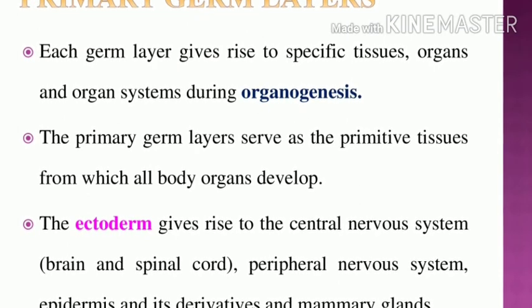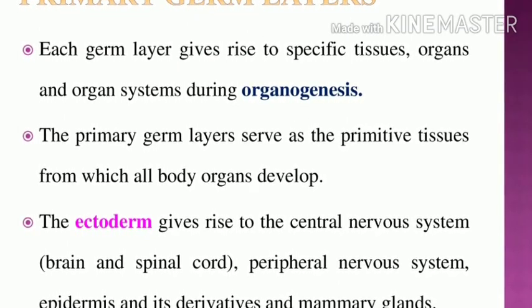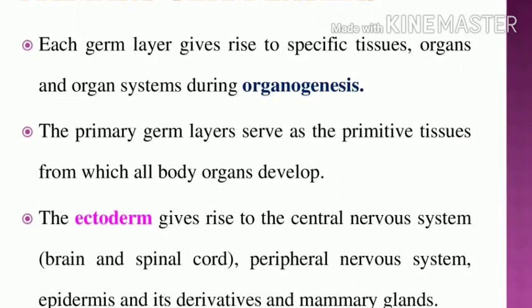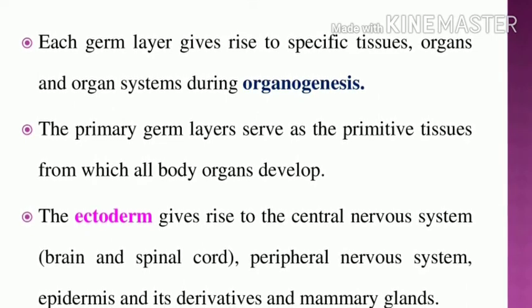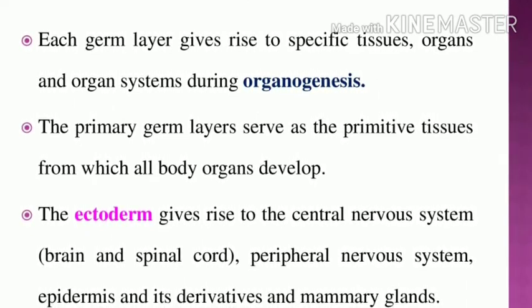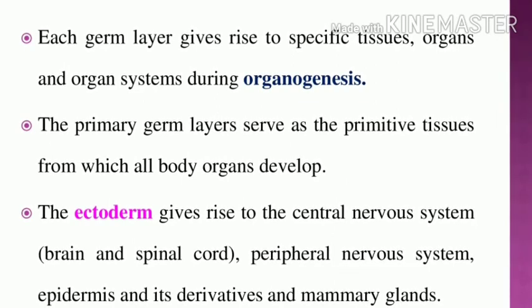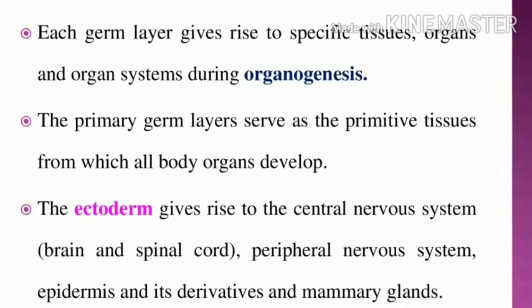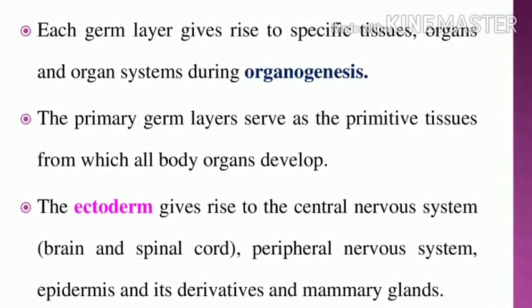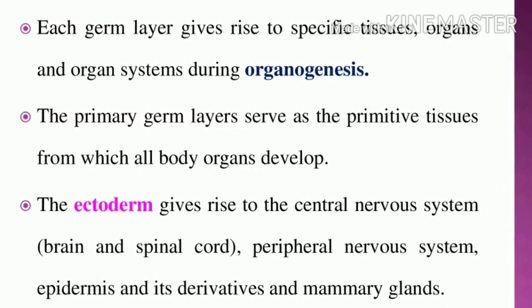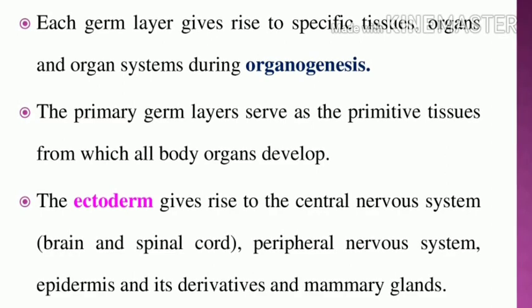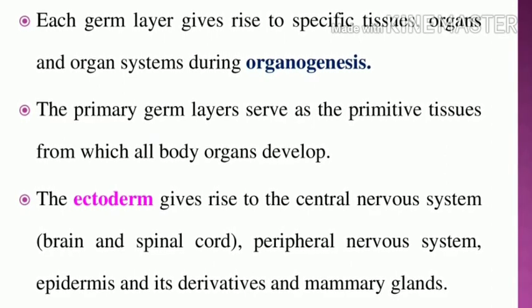First, we have to study the function of the ectoderm. The ectoderm gives rise to the nervous system, the central nervous system and peripheral nervous system. The central nervous system is the brain and spinal cord. It also gives rise to the epidermis and its derivatives. What is the epidermis? The epidermis is the outer skin and its derivatives. It also gives rise to the mammary gland. These are the functions of the ectoderm cells.